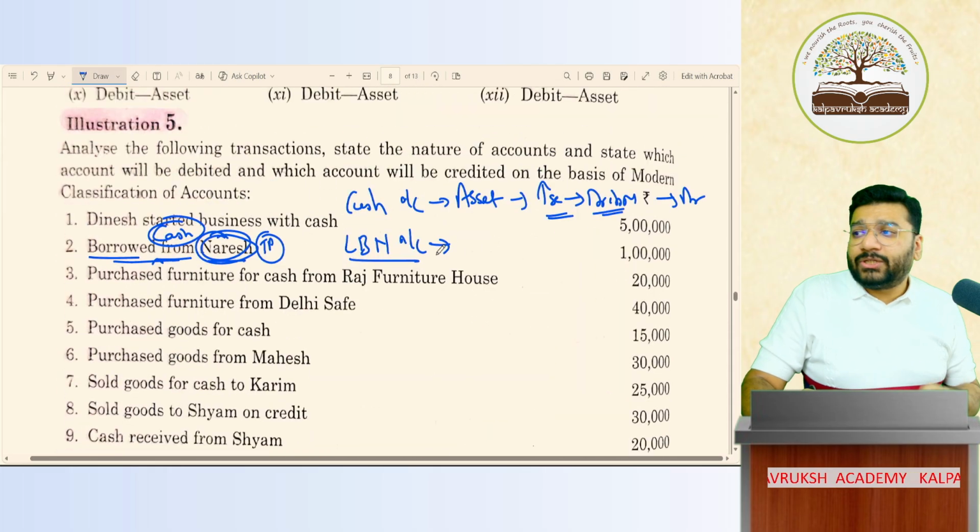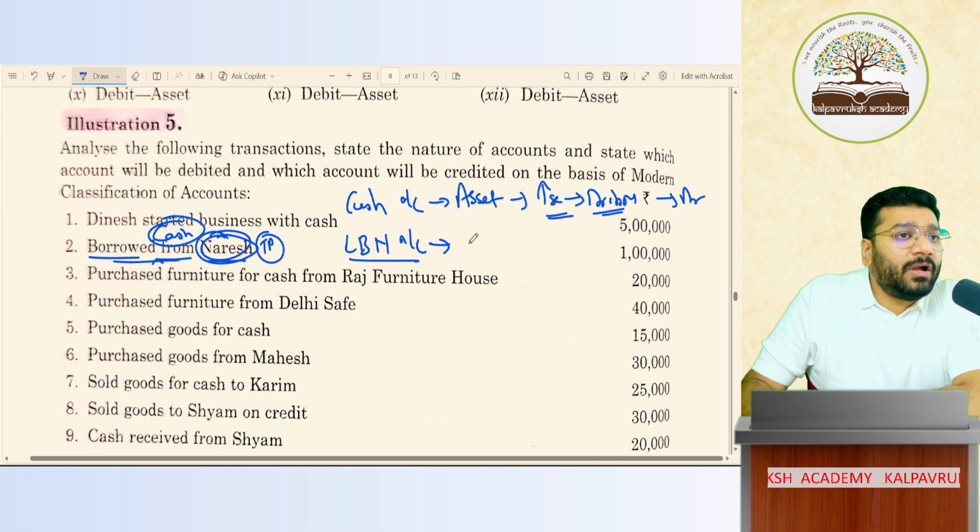Next is loan by Naresh. What classification? This money I have to pay to Naresh in future. Anything that I have to pay to someone in future is a liability.